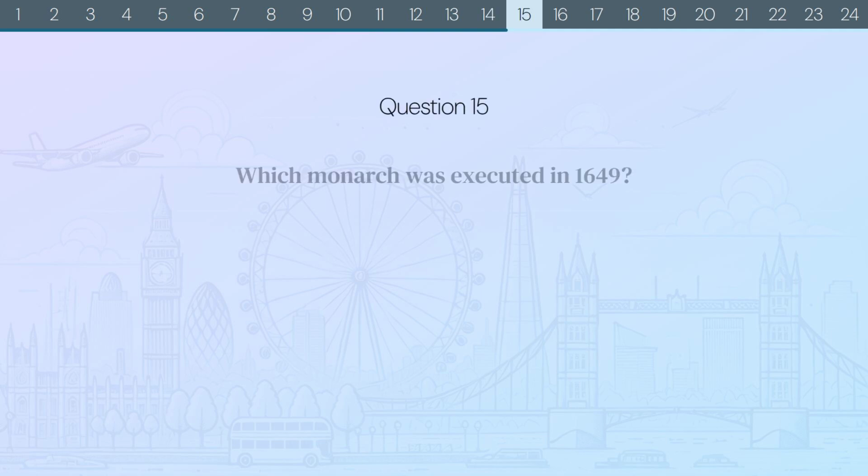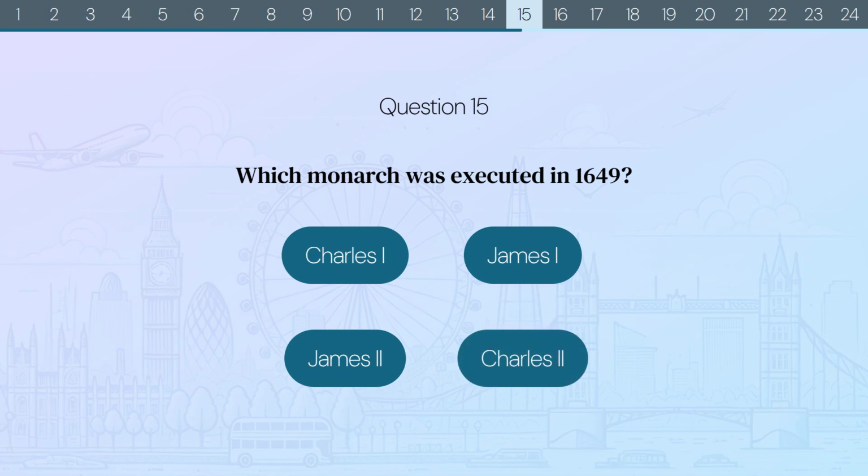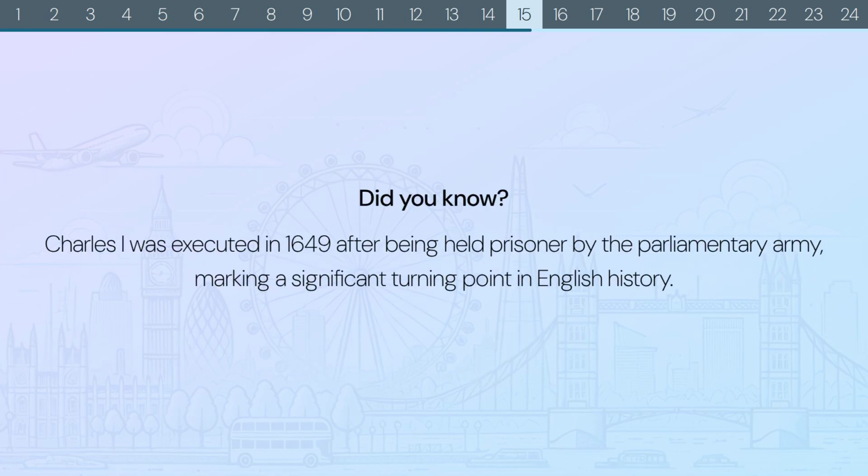Question 15. Which monarch was executed in 1649? Charles I? James I? James II? Or Charles II? The correct answer is Charles I. Did you know? Charles I was executed in 1649 after being held prisoner by the Parliamentary Army, marking a significant turning point in English history.